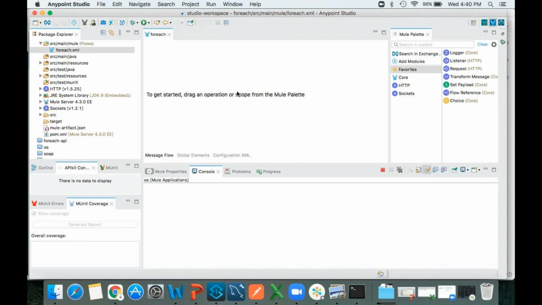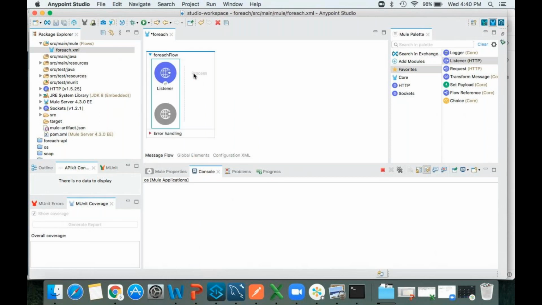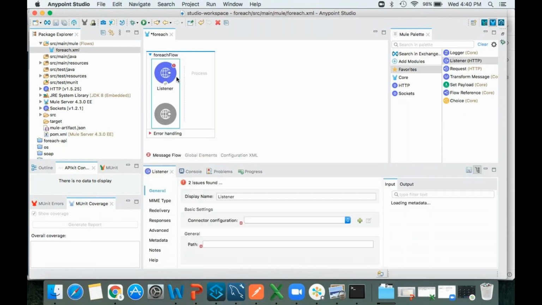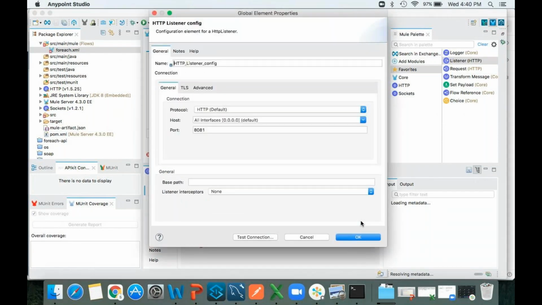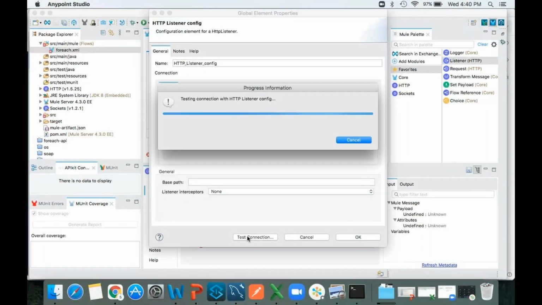Now I'm going to take, as usual, a listener. This is going to listen to our request which the user or client sends. Let me click on test connection.